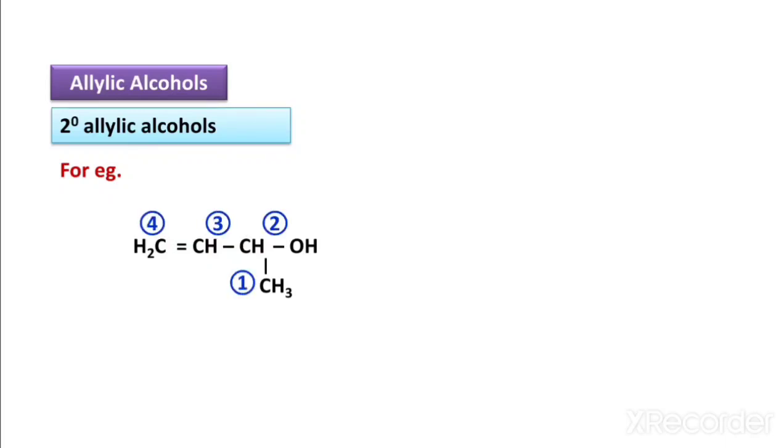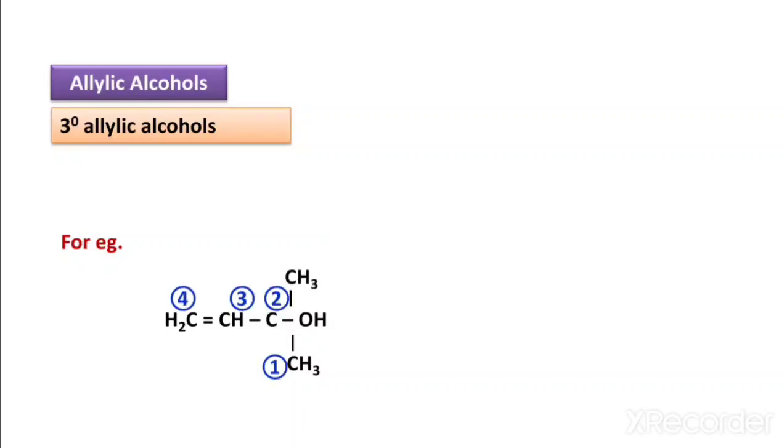Next, secondary allylic alcohol. For example, in secondary allylic alcohol, the allylic double bond, that means CH2=CH, is attached to the sp3 carbon, that means it is attached to a secondary carbon atom. Therefore, this is an example of secondary allylic alcohol. If you start numbering, this is 1, 2, 3, 4. Therefore, the name of the compound is but, 4 carbon, 3-en-2-ol.